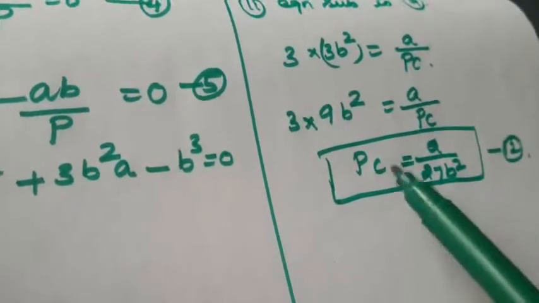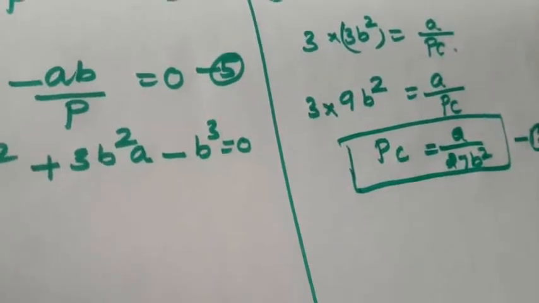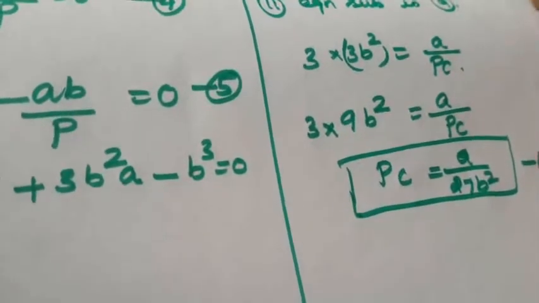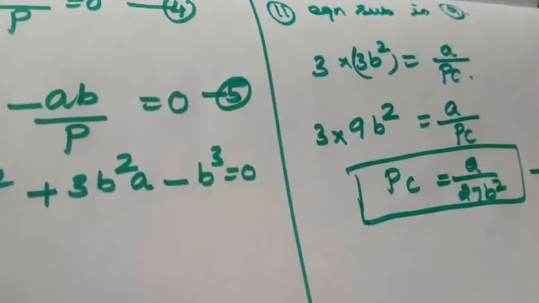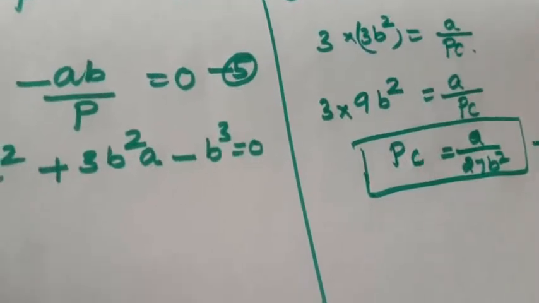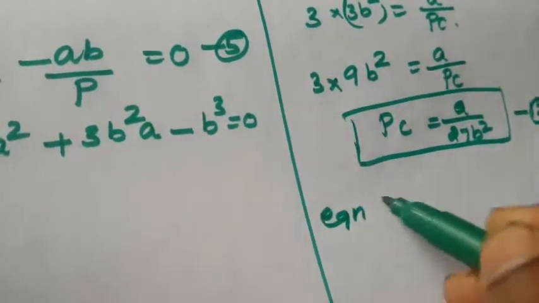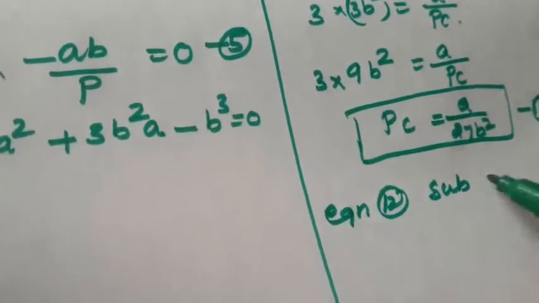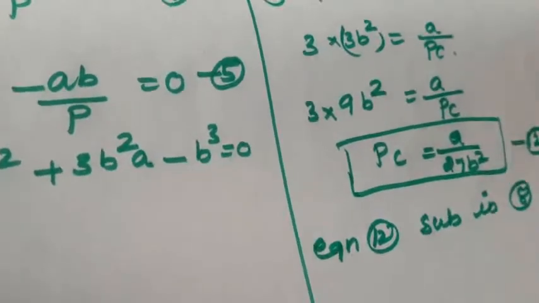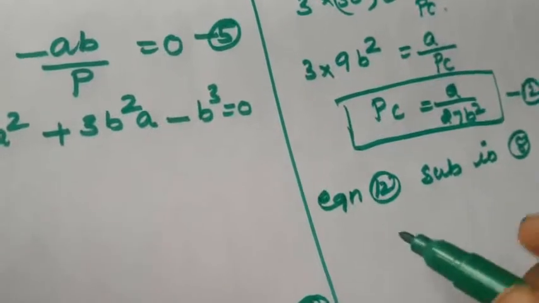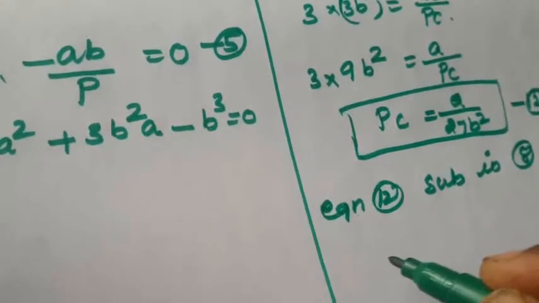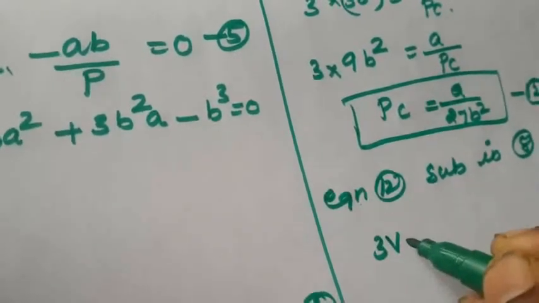Now both the equations, bc and pc, are substituted in the 10th equation, right? So this is the another one. First one is, or that is the 8th equation. So equation 12 substituting in the 8th equation, right? So that is 3 bc. What is bc?